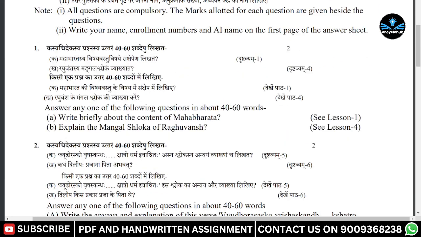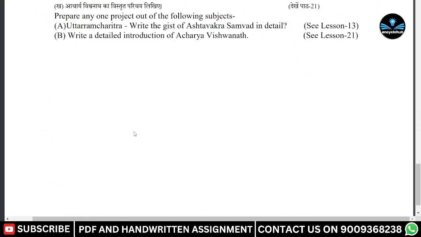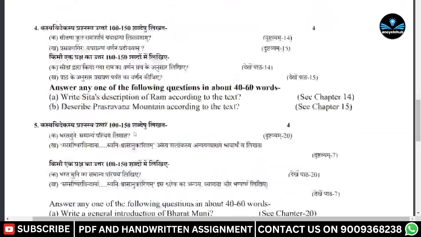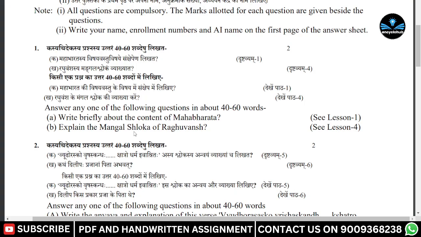And here are some questions which are given here. First, second, third, fourth, fifth, and sixth. There are a total of 6 questions in this paper, and each and every question has one option. You can see the questions are given in the Sanskrit language and the English language also.